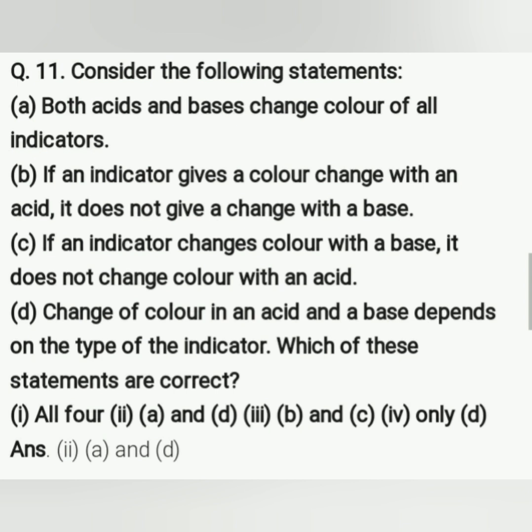Okay, did you understand what its meaning is? In all four statements, which statements are correct or not, that we have to write. So the correct statements are first and last, means A and D. That means the second option, A and D.